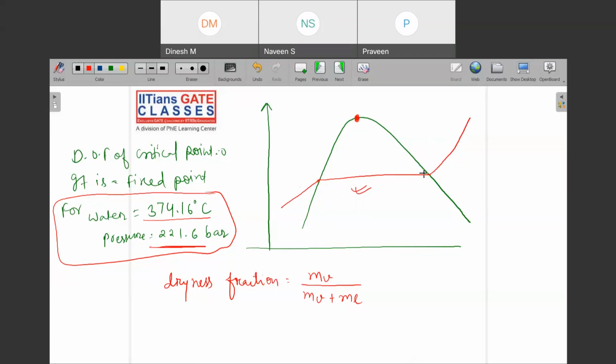And here at this point you have fully vapor only. So your dryness fraction will be what? Always 1. So you have started your journey from 0 to 1. So what is the limit of dryness fraction? This is denoted by x, which starts from 0 here and goes from 0 to 1 at this point. So this is the liquid region, plus the vapor plus liquid region. So dryness fraction I can write.